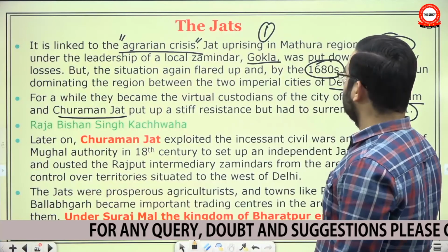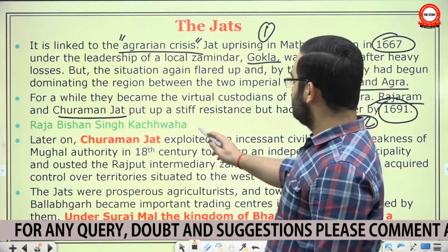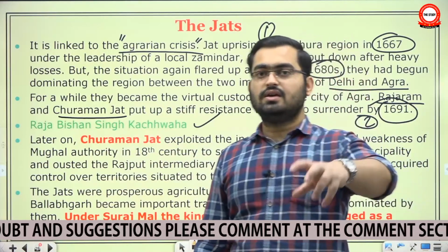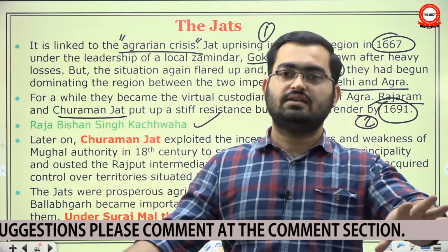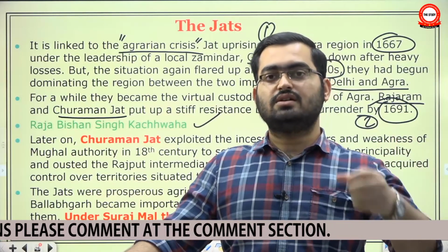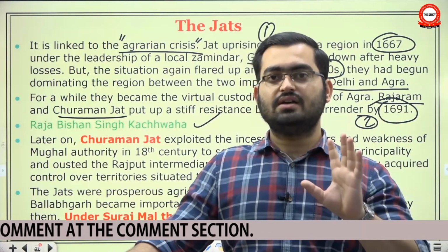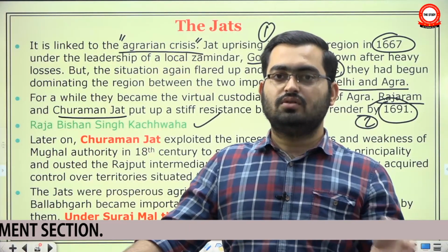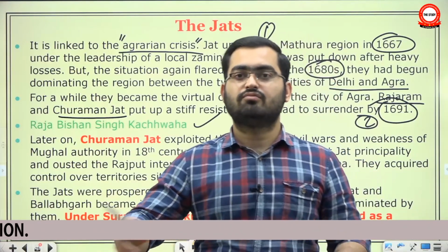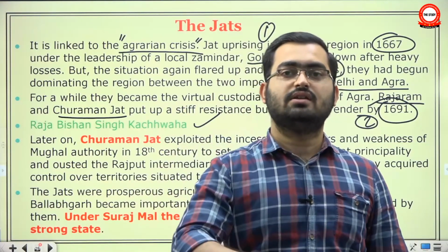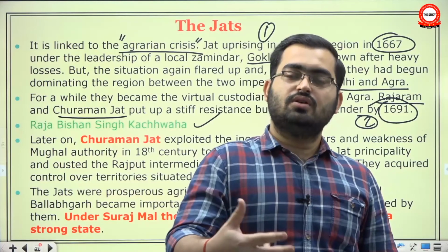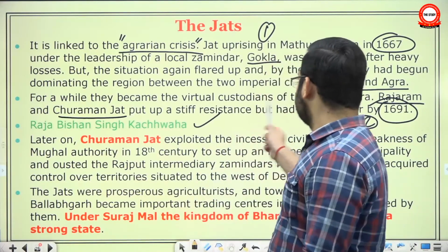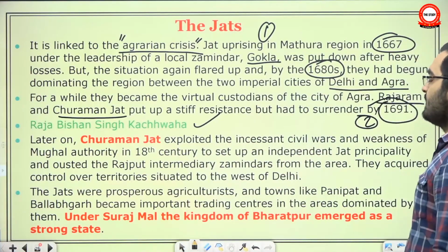So when the second time the Jats rebelled, Aurangzeb appointed Kachwaha ruler Raja Bishan Singh. Okay, he gave him the Mathura area as Jagirdari and made him the local Faujdar. He said, go suppress the rebellion. This is your Jagir. If you can collect revenue, that is your profit. So it was kind of a good trick that you give someone incentive to establish law and order in the area, because if there is no law and order in the area, he cannot collect income from his Jagir. So there was this conflict between primary and intermediary Zamindar.